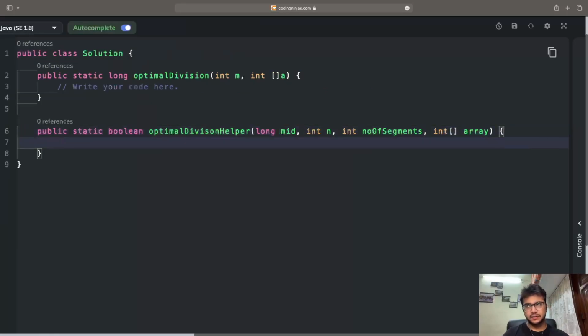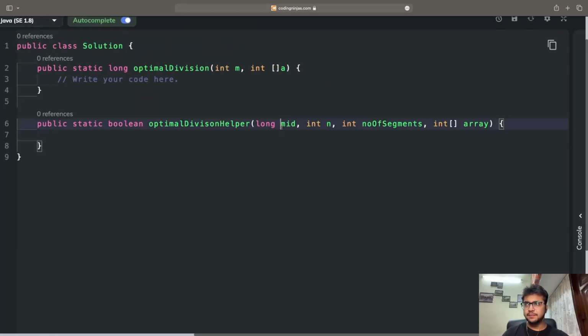These are the four things that I will pass. Here mid element is basically any element of the array that we will find, and so on. That is what we are going to do.